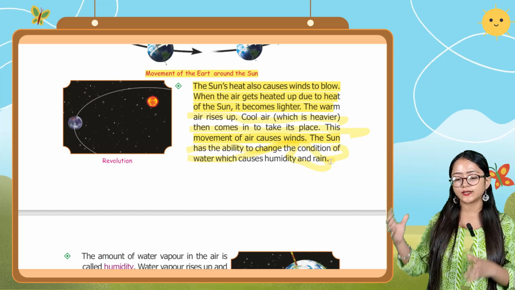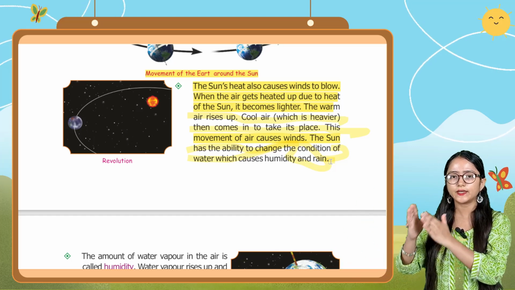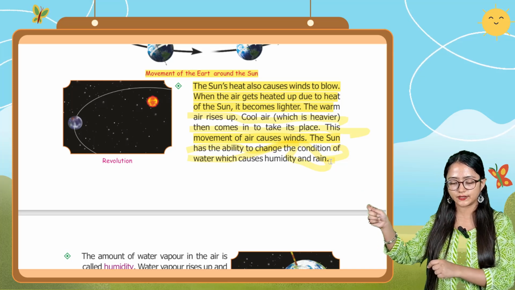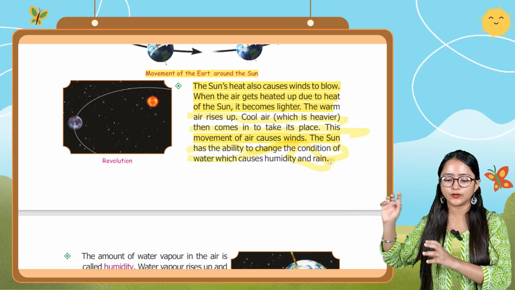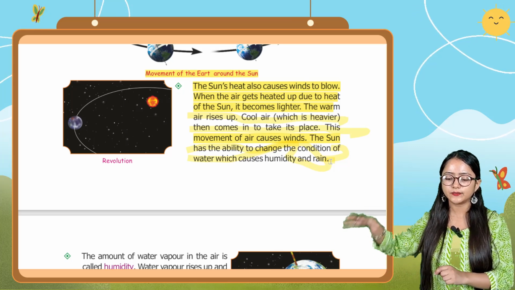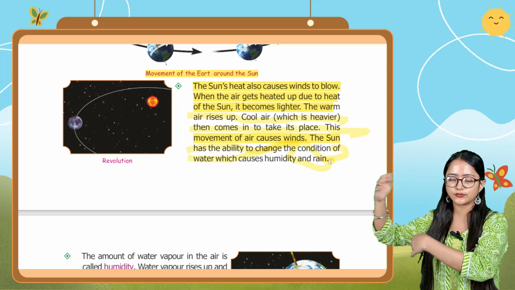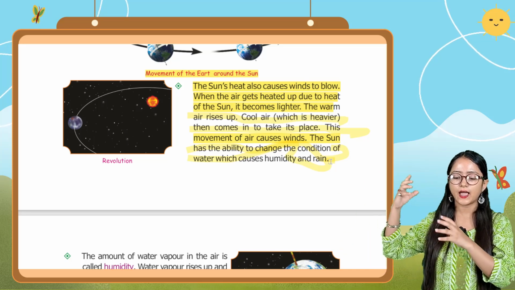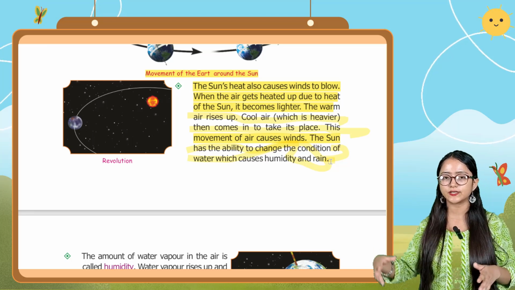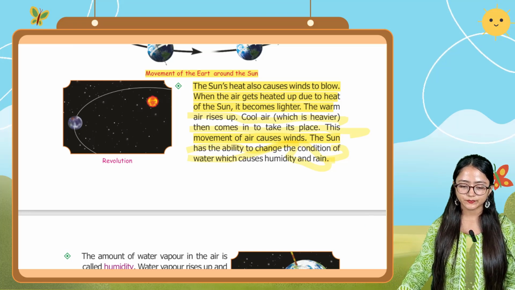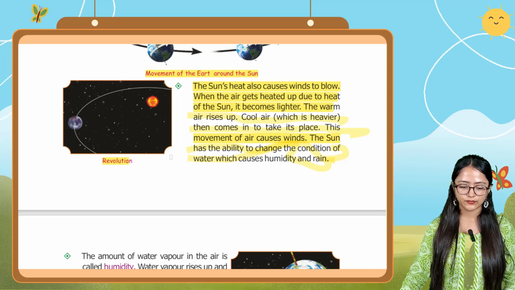So the sun's heat also causes winds to blow. When the air gets heated up due to the heat of the sun, it becomes lighter. The hot air becomes lighter, whereas the cold air becomes heavier. The cold air then comes in and takes the place of the hot air, and this continuous movement of air causes winds. The sun has the ability to change the condition of water, which causes humidity and rain. Here you can also see the revolution, the earth taking a round of the sun.